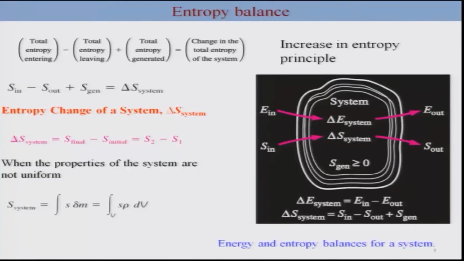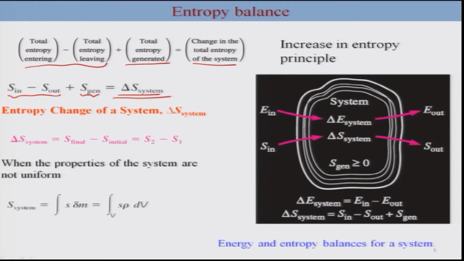So we can write this more formally, which we call the increase in entropy principle. The change in the total entropy of the system is due to the net entropy transfer from the surroundings plus the total entropy generated due to any irreversibility. Or in other words, we can write this as S in minus S out plus a generation term.